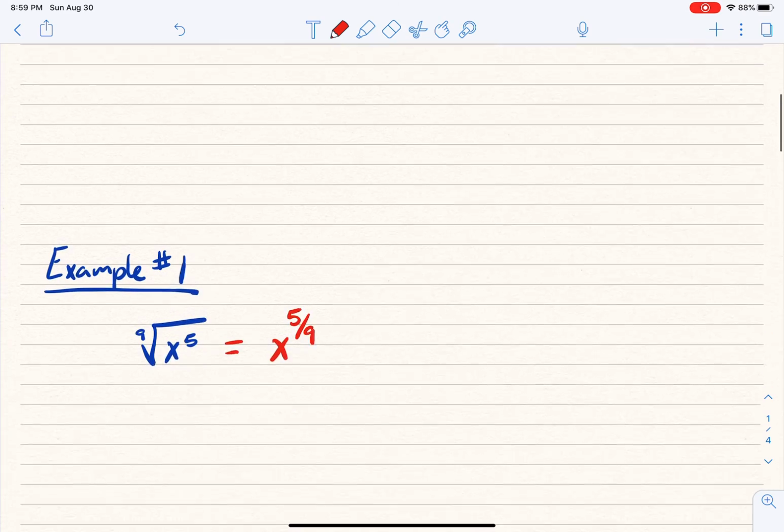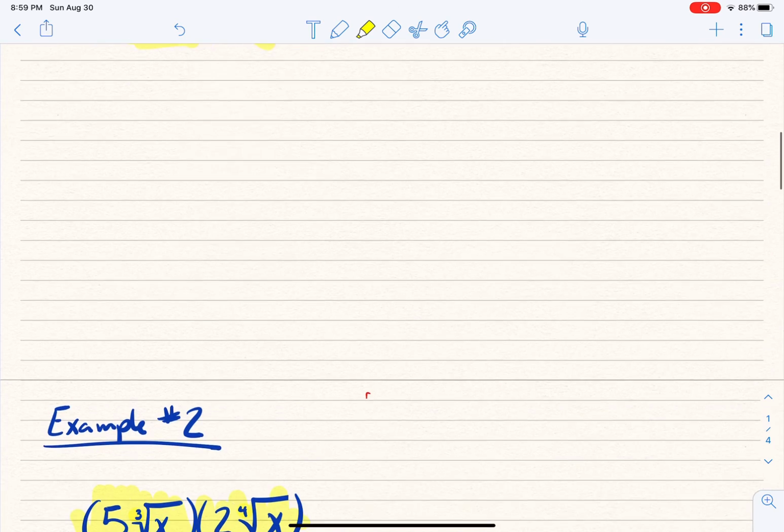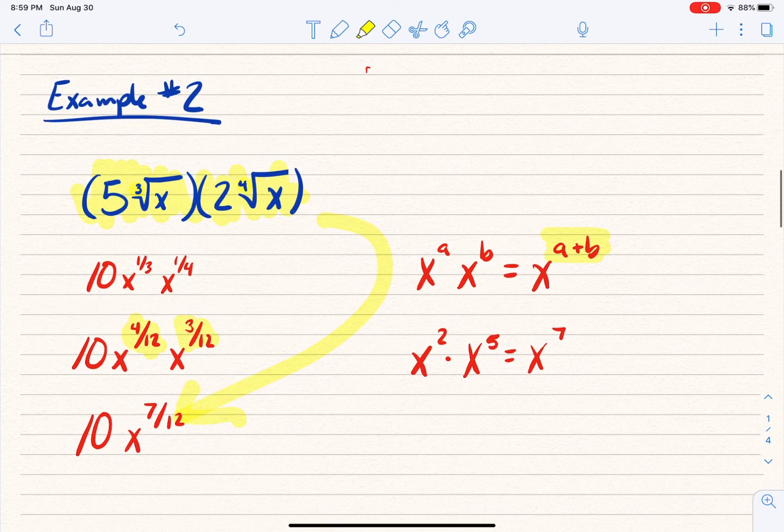Let's look at them real fast again. These 4 examples, where first we had a basic radical with something underneath the radical being raised to a power, and we can convert that to just a rational exponent. Next, we multiplied 2 things that involved radicals. When we did that, the first thing we did was convert them to rational exponents, and then we had to find a common denominator and combine them. And that wasn't too bad.